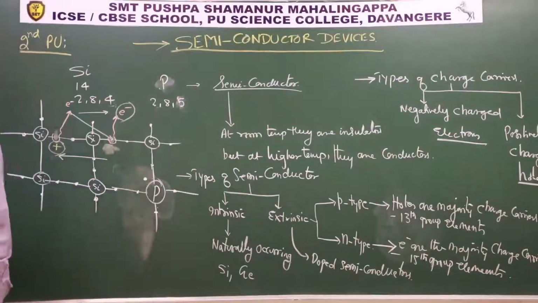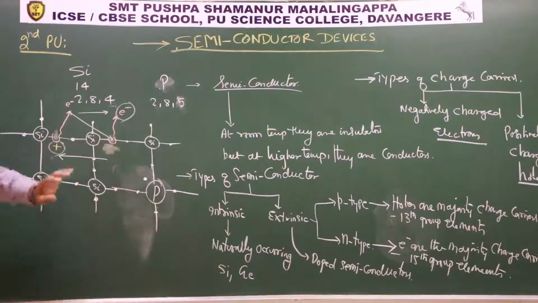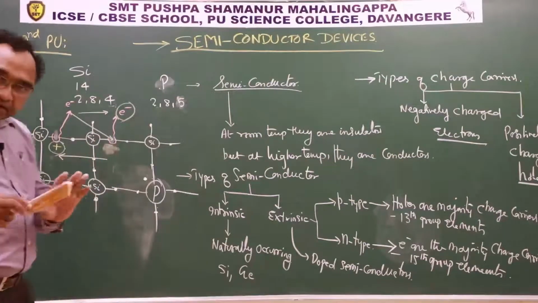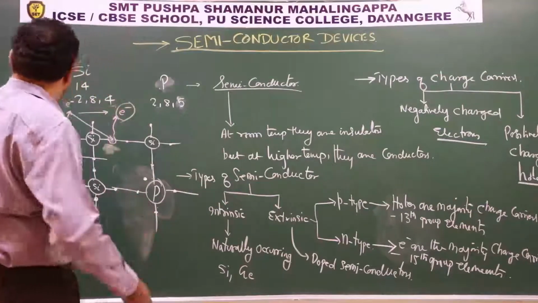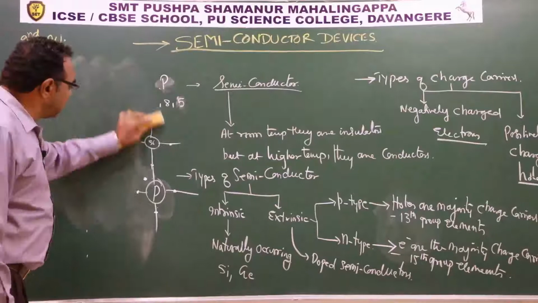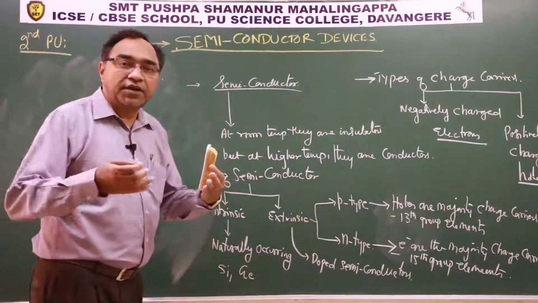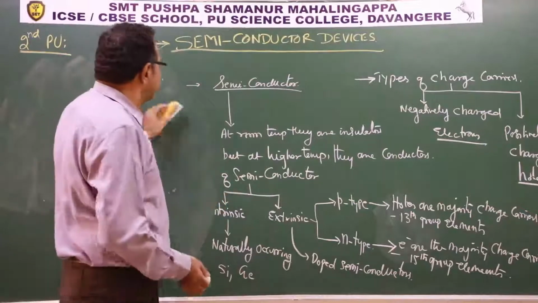Now, once we have understood what exactly is a p-type semiconductor and what exactly is an n-type semiconductor, there are 2 different kinds. Now let us see if a p-type semiconductor and an n-type semiconductor are joined together, then what is the result?